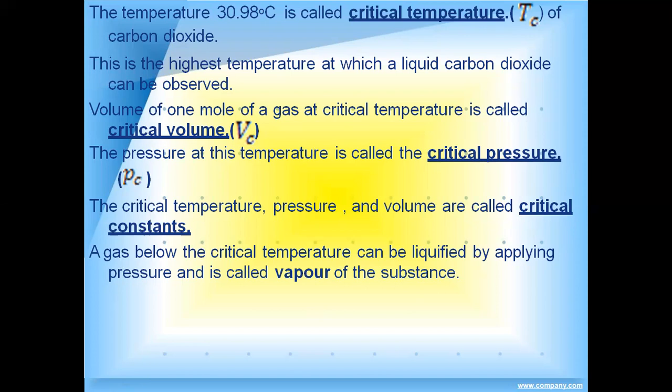Okay. And volume. The volume of one mole of gas at critical temperature is known as the critical volume. Okay. So this volume at this critical temperature is the critical volume, and the pressure which is applied at that temperature is known as the critical pressure, and this is denoted by PC. Okay. The critical temperature, pressure and volume are known as the critical constants. Okay. So a gas below the critical temperature can be liquefied by applying pressure, and is called the vapor of the state.